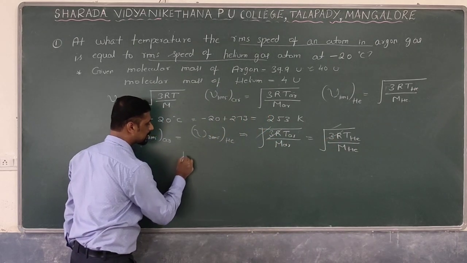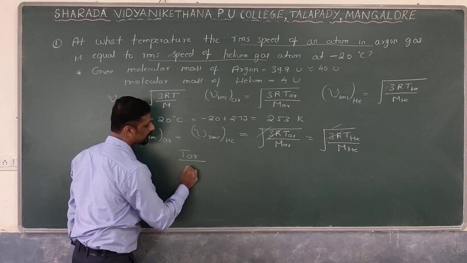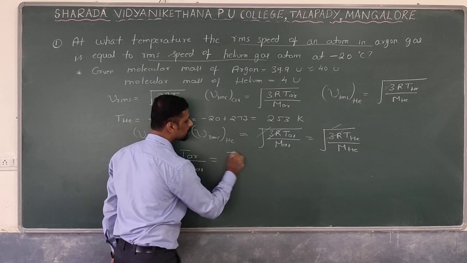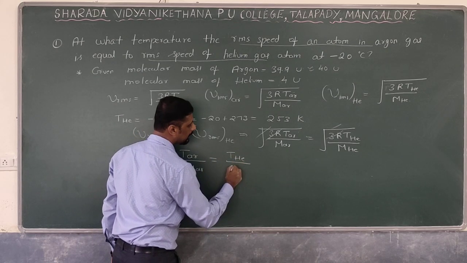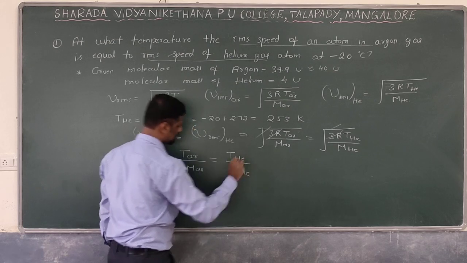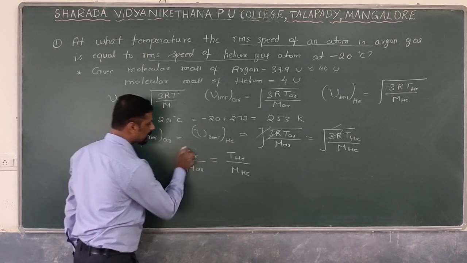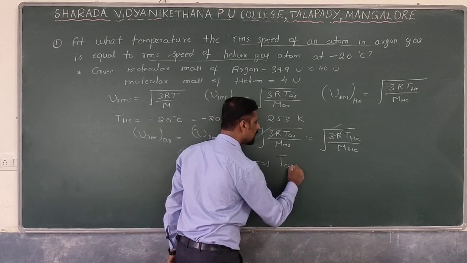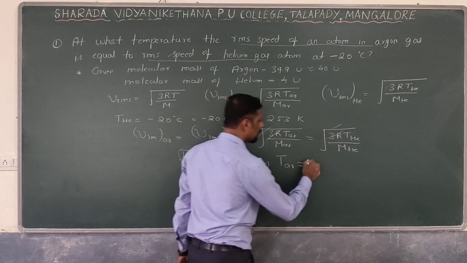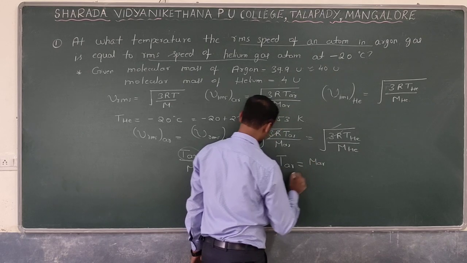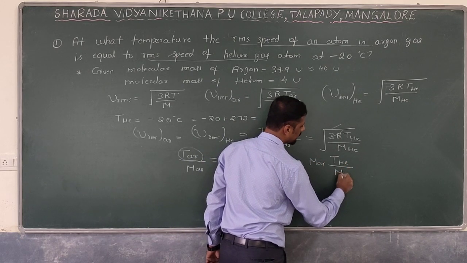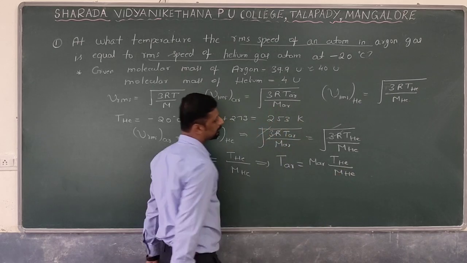What about the remaining terms? Temperature of the argon gas divided by molecular mass of the argon gas is equal to temperature of the helium gas divided by molecular mass of the helium gas. So you have to find out the value of the temperature of the argon gas. This implies the temperature of the argon gas is equal to molecular mass of the argon multiplied by temperature of the helium divided by molecular mass of the helium.